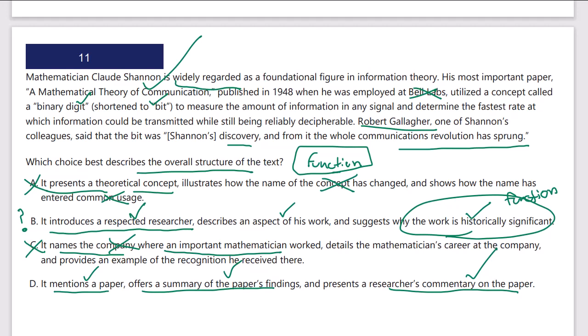What's the purpose of his work? Why is it important? That's different than just simply mentioning a paper, summarizing, and presenting commentary. I mean, this is literally what happens, okay? That is not the same thing as function. This is function. B is going to be our correct answer, not D.